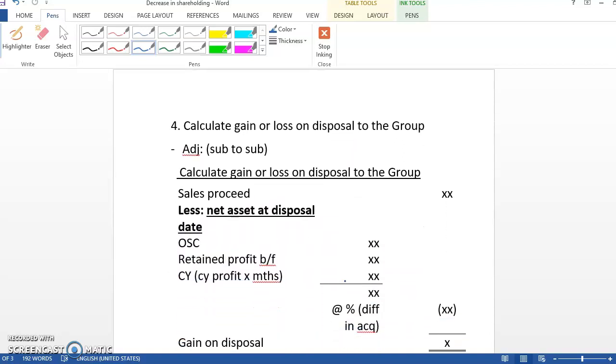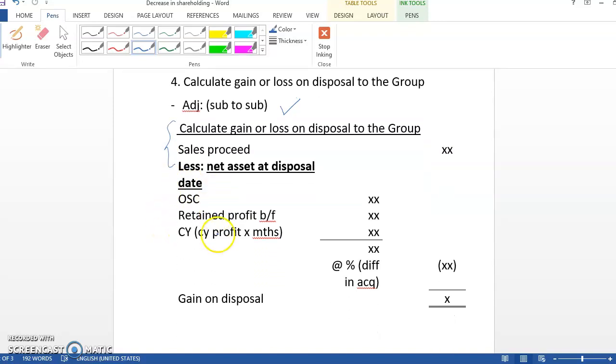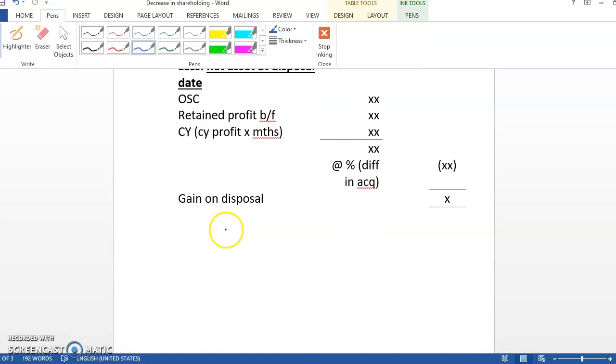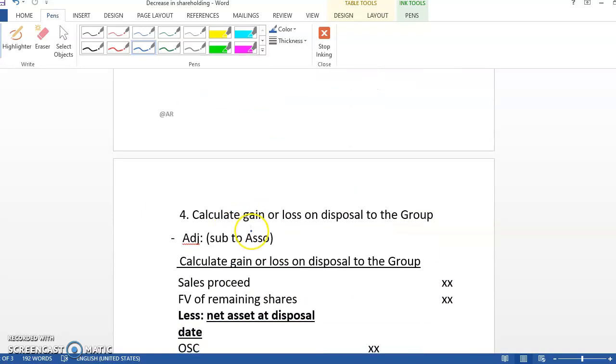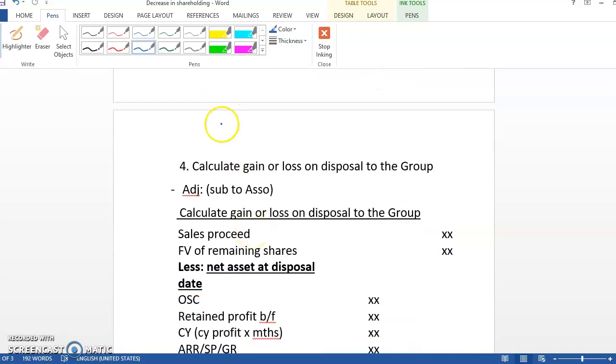If the status of the company remains as a subsidiary, meaning sub to sub, then you need to calculate this one. This is your computation. But if you check from the question, the status changes from sub to ASO,